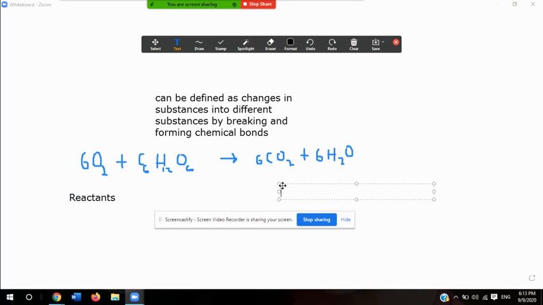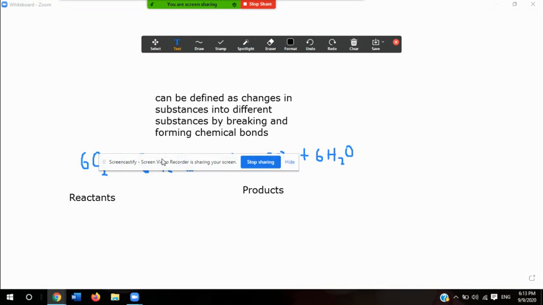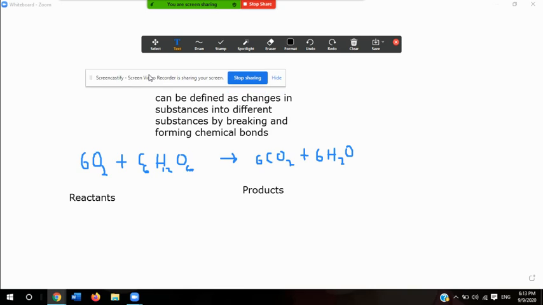Reactants are what's changed in the chemical reaction, and of course, the oxygen and the sugar are changed. And what I have at the end of the reaction, which in this case is carbon dioxide and water, are my products. So let's define real quick what reactants and products are.